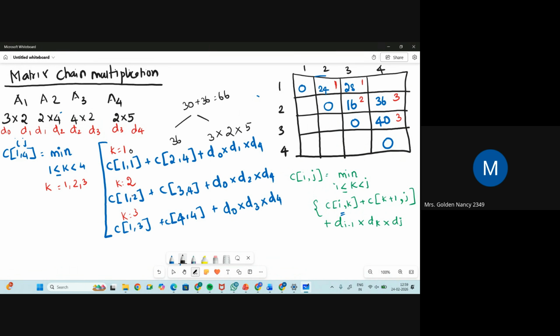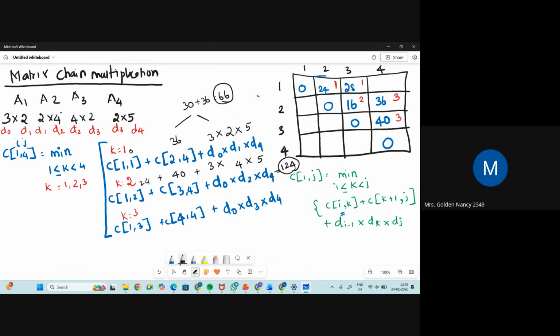Next, what is 1 cross 2? 1 cross 2 is 24 plus 3 cross 4 is 40. Okay, plus D naught is 3, D2 is 4 and D4 is 5. So 5 4s are 20, 3 2s are 60. No, sorry, 12 5s are 60, 60 plus 40 is 100, 100 plus 24 is 124. So here the value is 66, here it is 124.